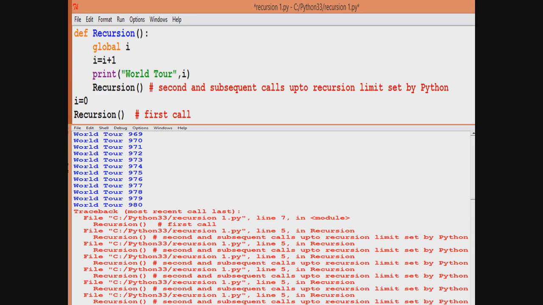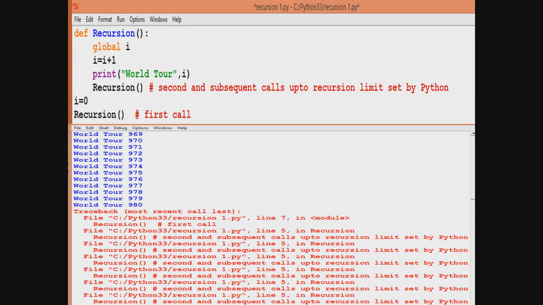Now students, the question is, we would also like to change the recursion limit. We would like to know how the recursion limit can be changed. Can we change that 1000 to say 50, say 70, say 500, anything? Let us go and see how we change it.